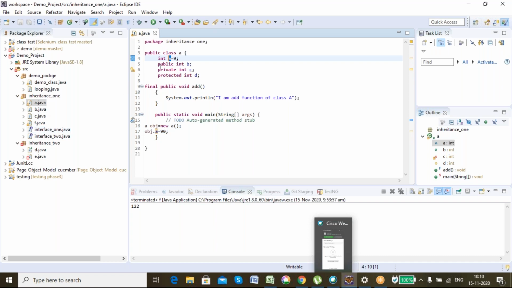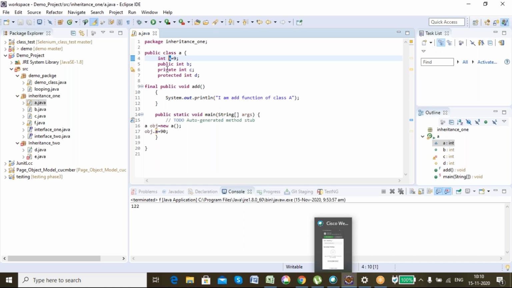Public can be accessed anywhere in the project. That means you can access it anywhere inside the demo project. You can access here, here, here, anywhere you want. You can access it inside D, inside E, inside demo looping. Anywhere you want to access, you can access public. Okay.